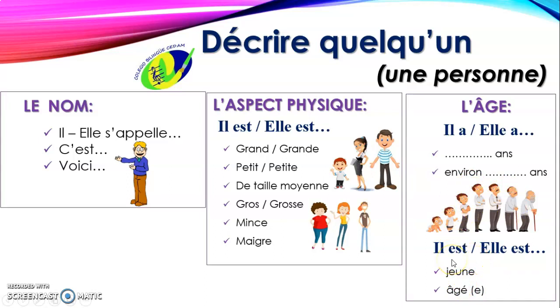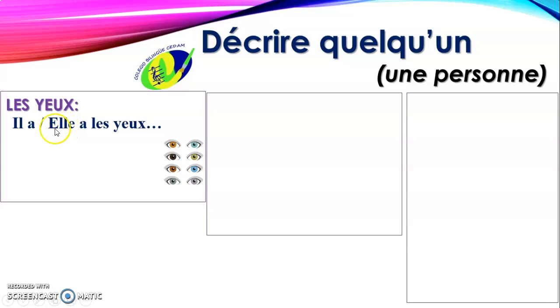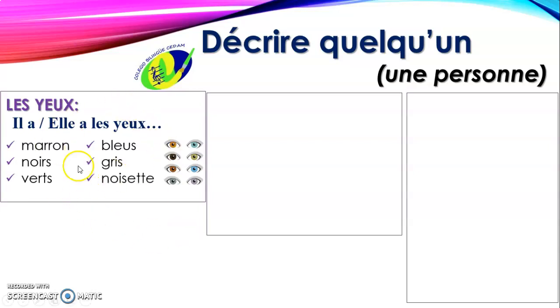We also have les yeux. Remember that this is like an I, and you have to unen el sonido de la S con un sonido como si fuera una I. And you have to say les yeux. Les yeux. And you have to start that description saying il a or elle a les yeux marron, noir, vert, bleu, gris, noisette.